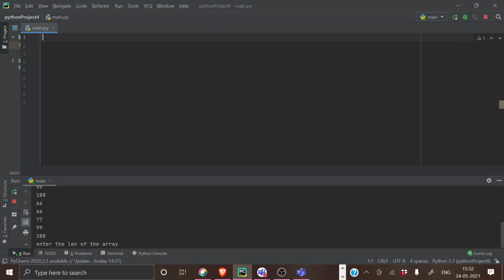So today I will be covering two very important topics. The first thing is functions, and the second thing is arrays. They both are the pillars of programming.